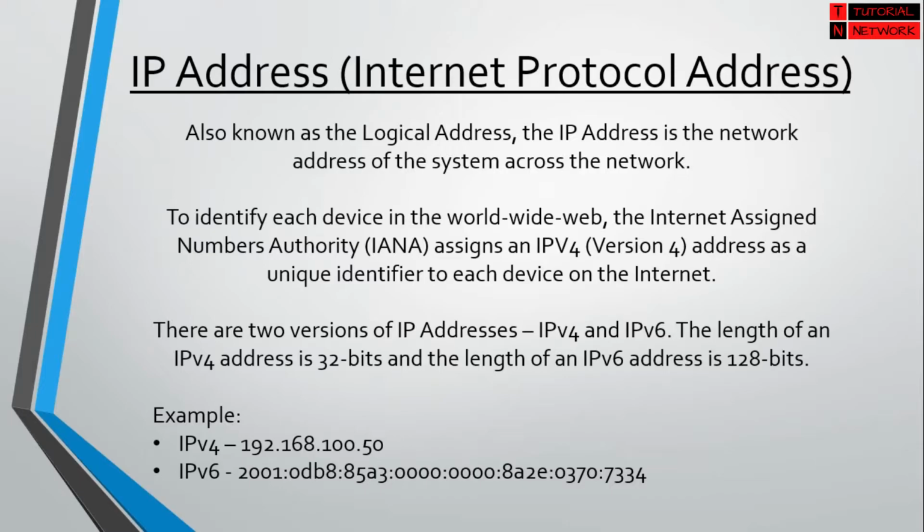There are two versions of IP addresses, IPv4 and IPv6. The length of an IPv4 address is 32 bits and the length of an IPv6 address is 128 bits. You can see examples of how IPv4 and IPv6 look.